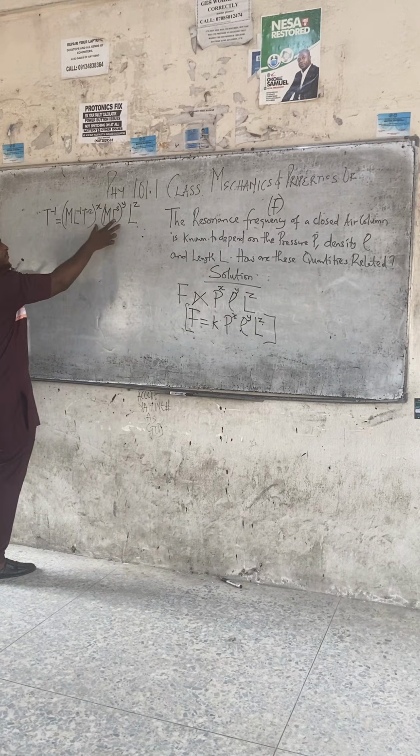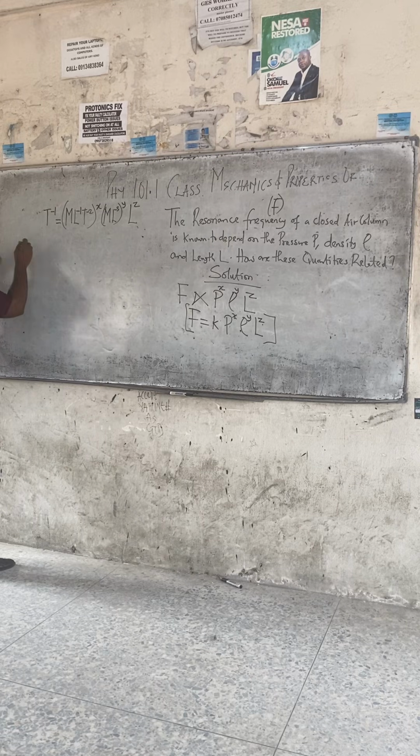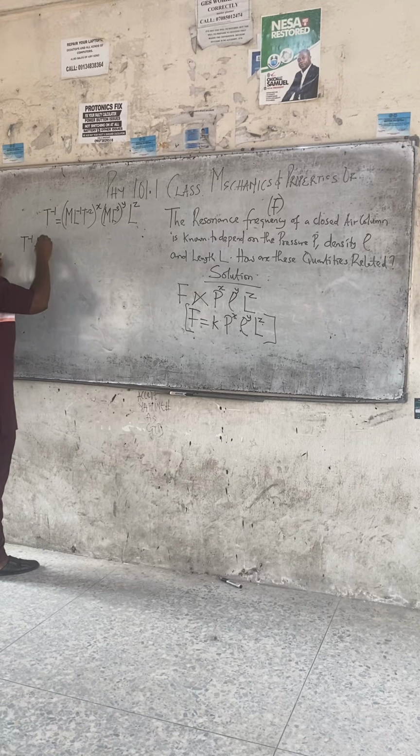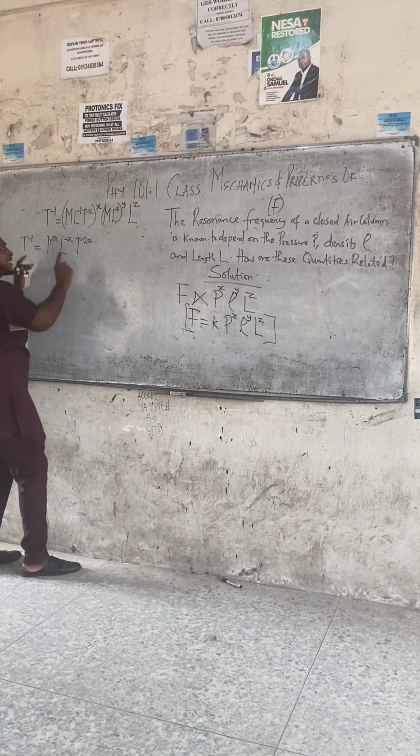Because we have brackets here, let's expand. On the left-hand side, we just have T raised to power minus 1 equals to... Can M take x? Can L minus 1 also take x? Minus 1 times x is minus x. I'm using x to expand the bracket, to go through everybody in the bracket, because x belongs to everybody in the bracket. Can minus 2 take x? Minus 2 times x. Are we following, class? Let me go one more time if I was too fast.